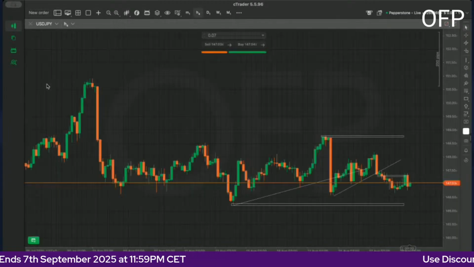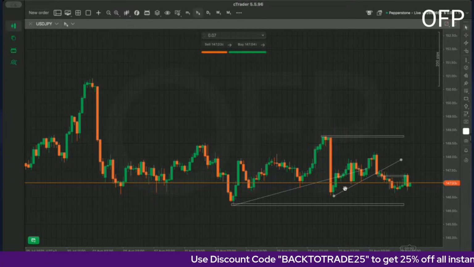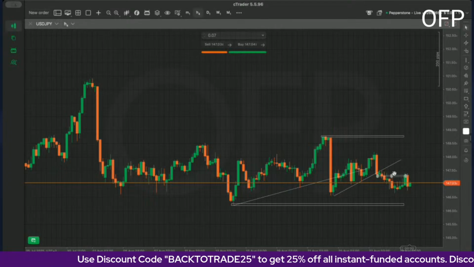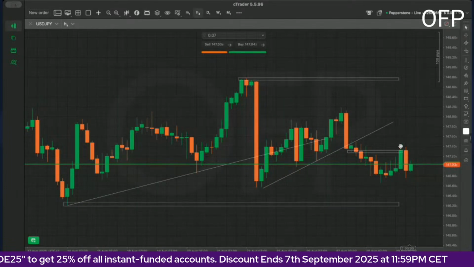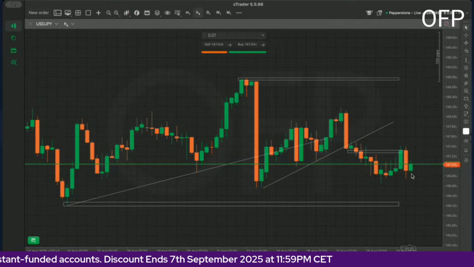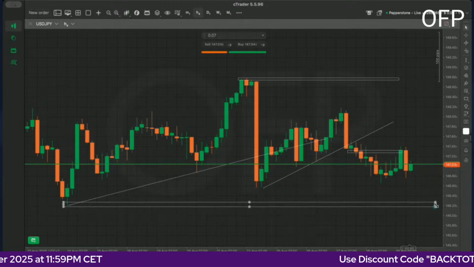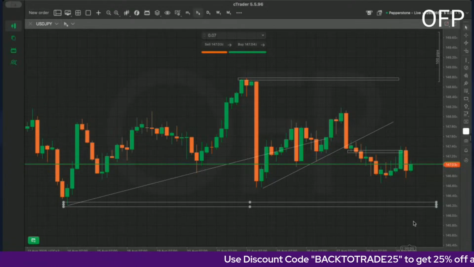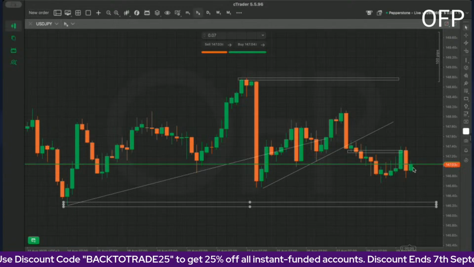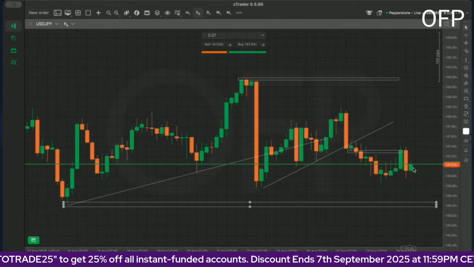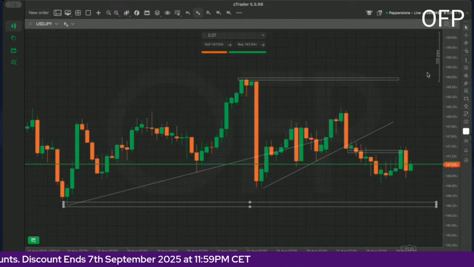Then on dollar yen, we had a few breaks of the trend line to the downside and anticipated that we could be coming all the way back up here for a pullback, which did happen. And now we are pushing all the way down. So by the end of the week, we could be seeing ourselves down here at 146.200, even for just the start of the week. So I do believe there might be some dollar weakness as we start the week this Monday and Tuesday. Then Wednesday, Thursday, Friday, we might actually be seeing some dollar strength.